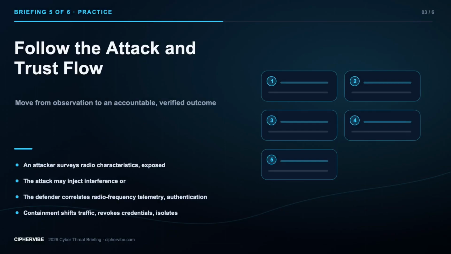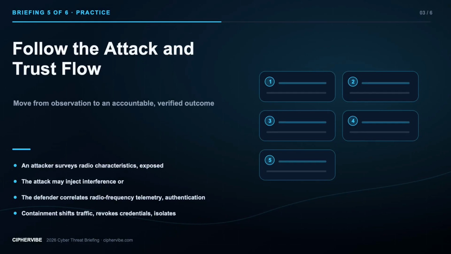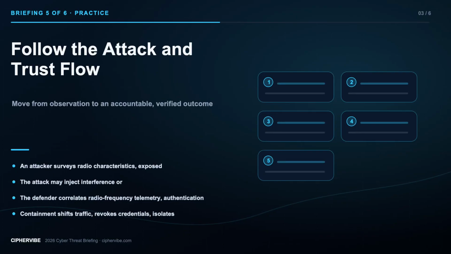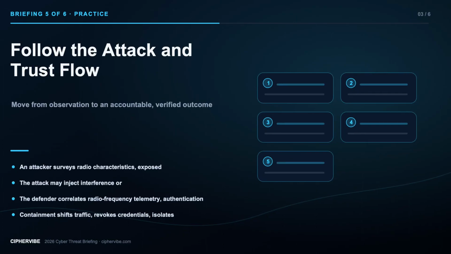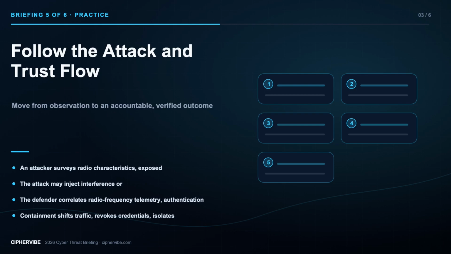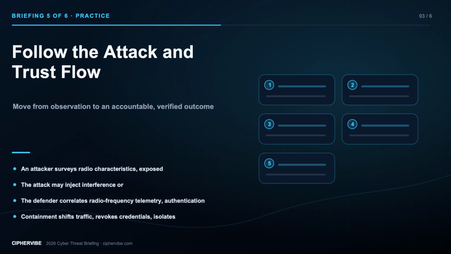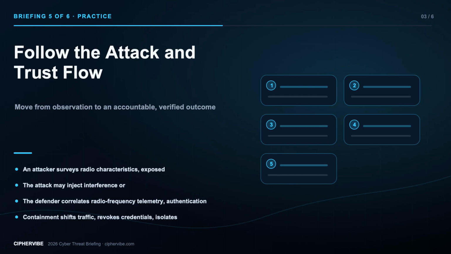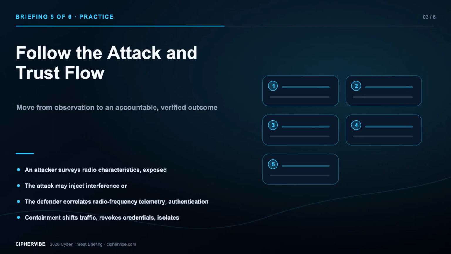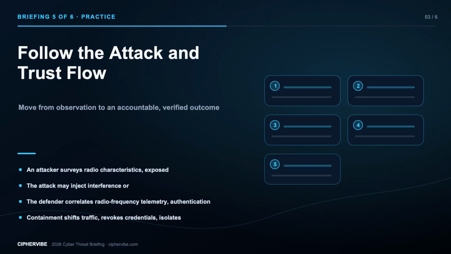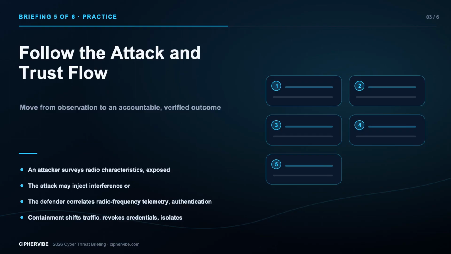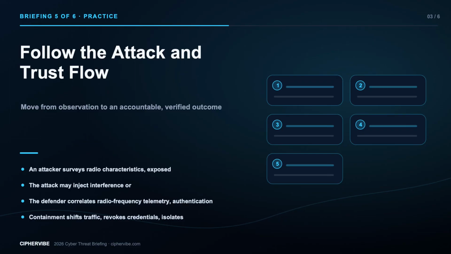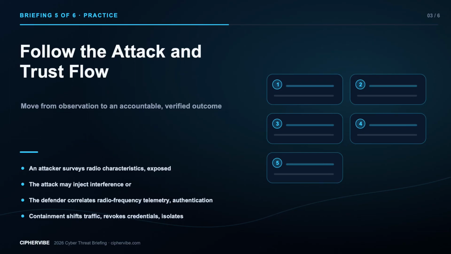Now turn the mental model into a repeatable workflow. First, an attacker surveys radio characteristics, exposed management services, vendor portals, remote access paths, default credentials, firmware, and ground station dependencies. Second, the attack may inject interference or false signals, compromise a user terminal, steal operator identity, exploit an Earth station service, or poison a supplier update.